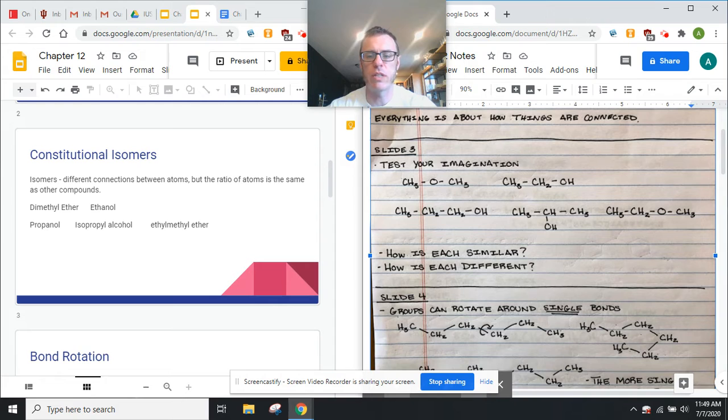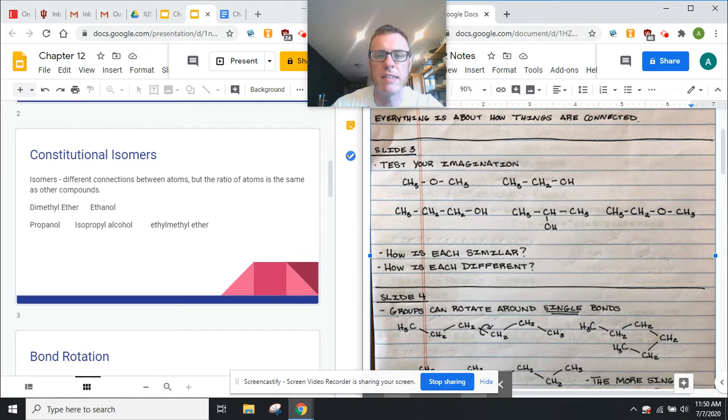Constitutional isomers, this will test your imagination. Not crazy, but isomers are different connections between atoms. The ratios are the same. So I put dimethyl ether right here, right? And this is ethanol. Here we have pentanol, isopropyl alcohol, and ethyl methyl ether.